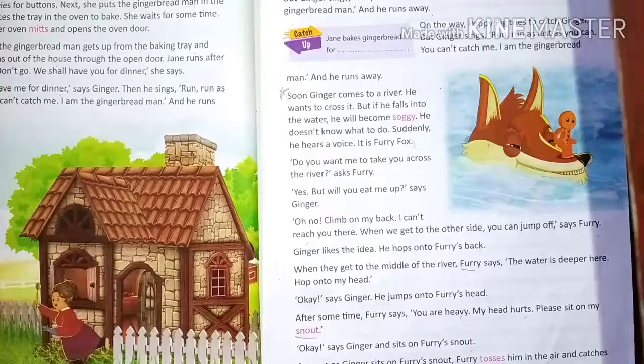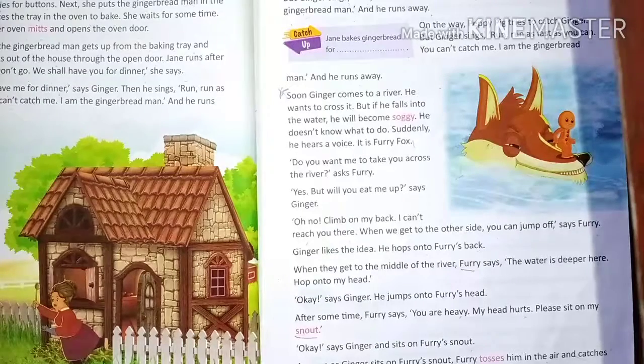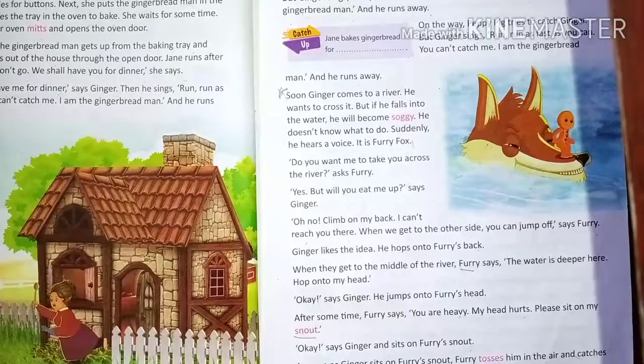What happened that time? When the gingerbread was on furry's snout, furry tossed him in the air and caught him in his mouth with a big gulp. This is the gingerbread man's story. Okay, do you like this story? Yes. Thank you.